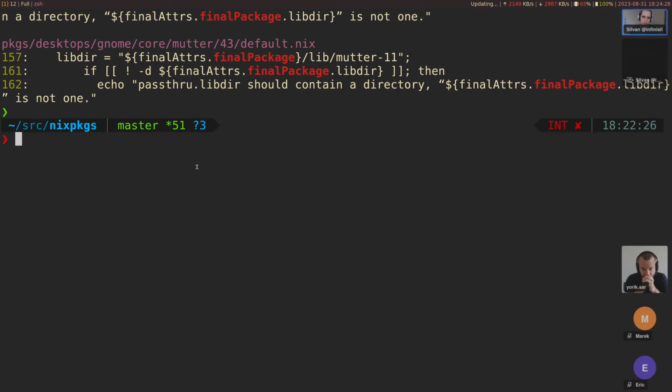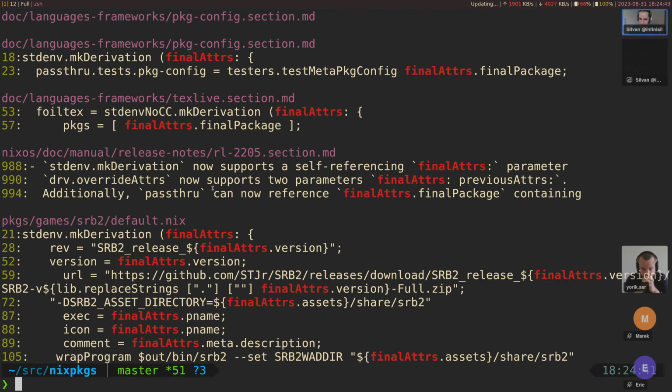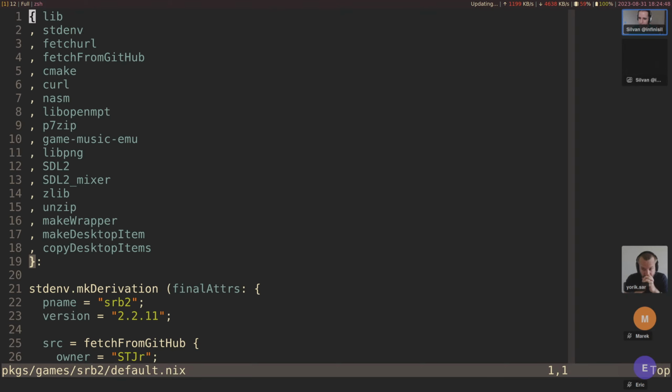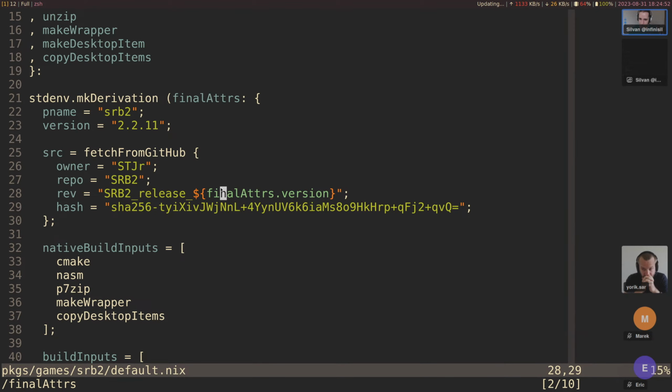Meanwhile, again, a generally useful tip is to just look for examples in nixpkgs. So if we search for finalAttrs, thankfully it has this convention which makes it easy to discover things. So for example here, srb2, finalAttrs. We see it's used in the version.